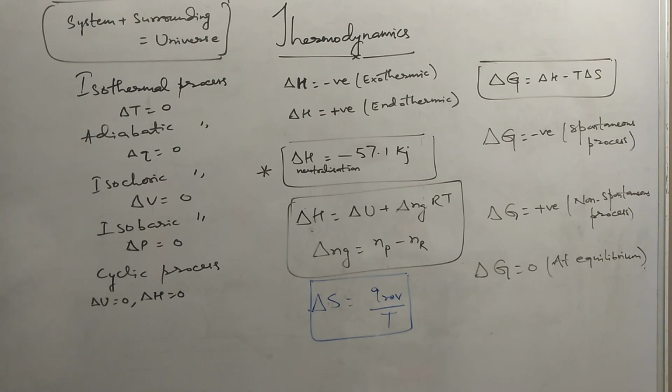Cyclic process is a process in which a system returns to its original position after a series of steps. So the delta U, that is internal energy change, and delta H, enthalpy change, both are 0.